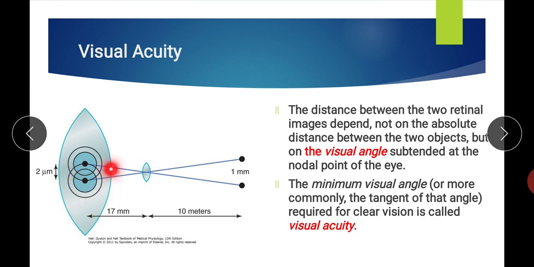Okay, or you can say around 500 micrometer. Out of this, the fovea centralis has only cones, no rods. And the fovea centralis has the maximal visual acuity out of all the areas of the retina. The fovea centralis has a maximum visual acuity.